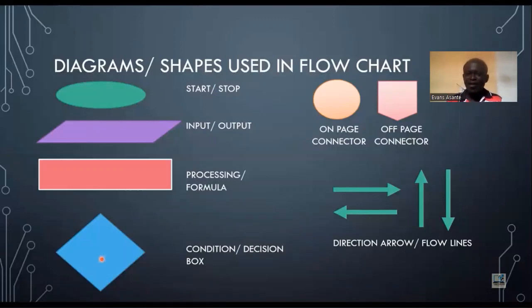Then after getting the 3 and 4, what is the decision? The decision is where you use this diagram to represent it. And what is the name of this diagram? Rhombus or diamond. And that one is used for condition or decision. It is a condition and decision box. So after getting these four items, you need this one. And this one is called the on-page connector and the off-page connector. When it comes to the examples, you will get to know the use of the on-page connector and the off-page connector. And these are the arrows. We have the direction arrows and the flow arrows.